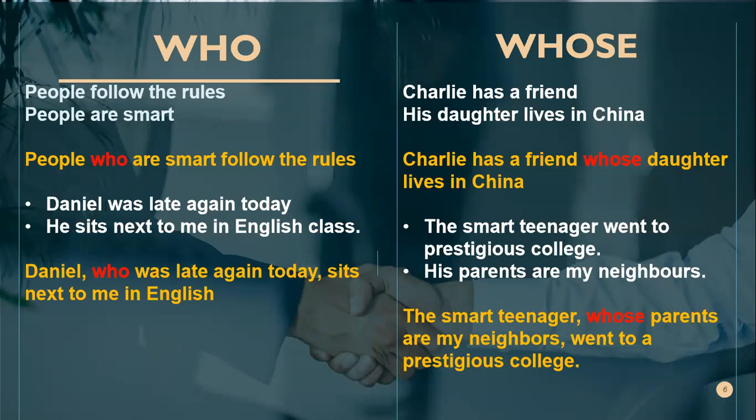Andy is my neighbor. Andy is the best student in my class. Can you join these two sentences together? Andy is my neighbor. Andy is the best student in my class. Now, can you make it to be an adjective clause?